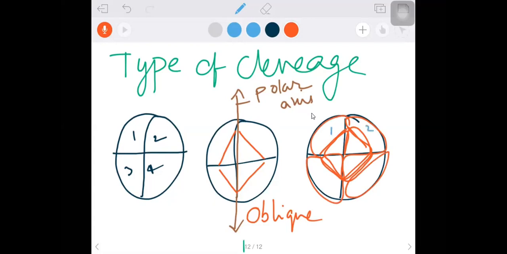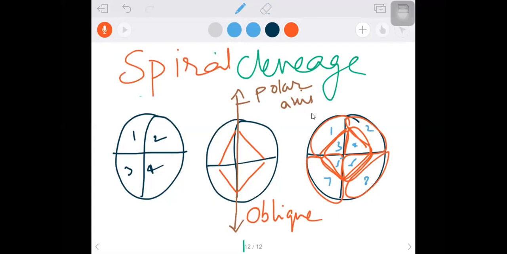Let me write 1, 2, 3, 4, 5, 6, 7, 8. Eight-cell stage is formed. So what do you call such a kind of cleavage? Such a kind of cleavage is called spiral cleavage.